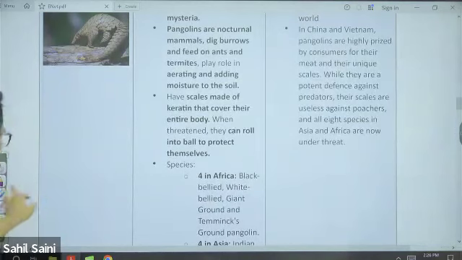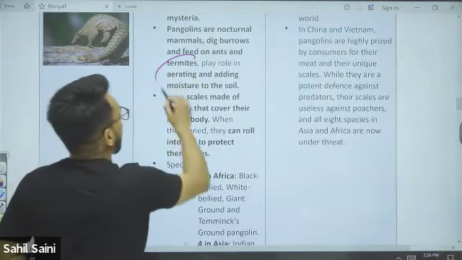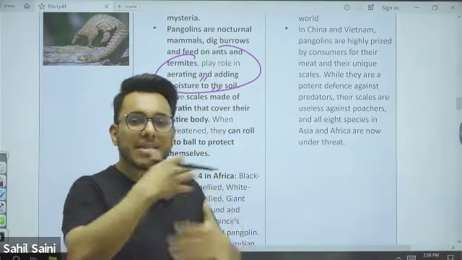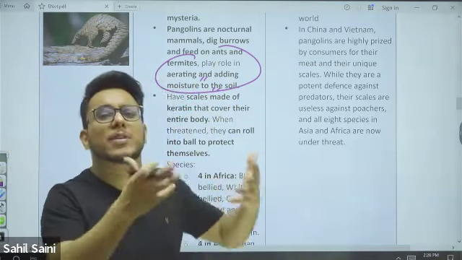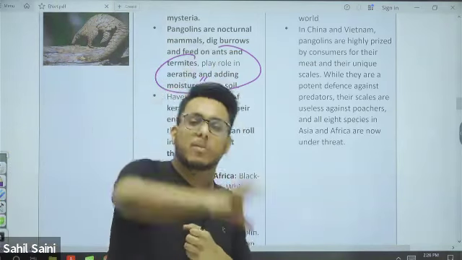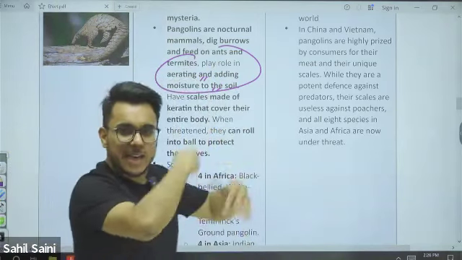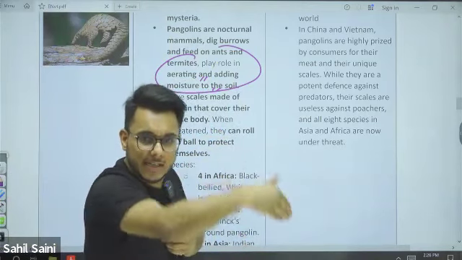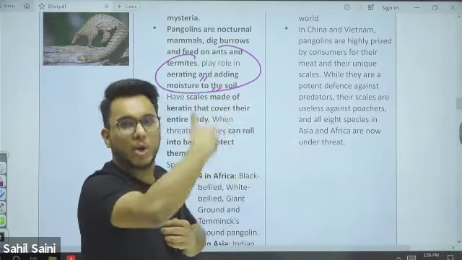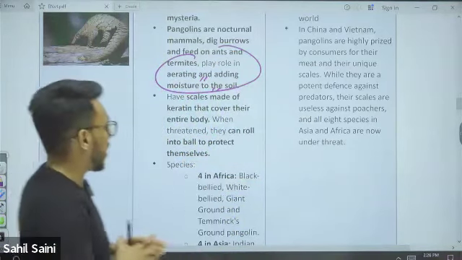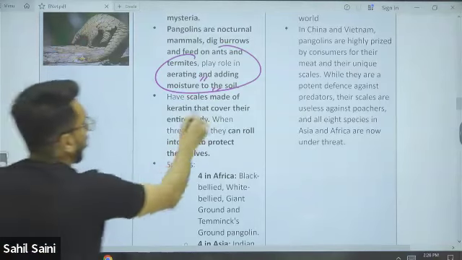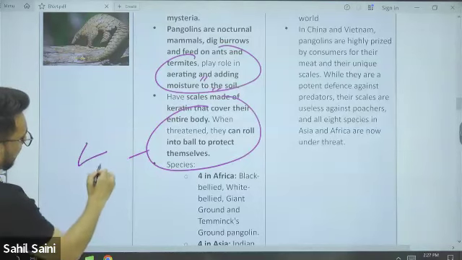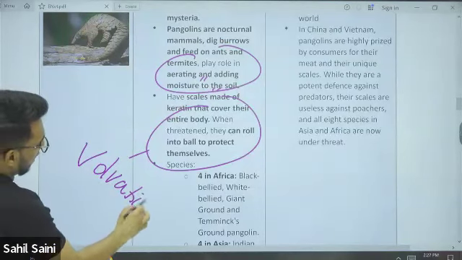Now, one thing is that they play a role in aerating and adding moisture to the soil. They don't bring water from outside. Simply as they are digging, they bring the moist soil that is underground to the top, and by that they add moisture to the soil. They can roll into a ball to protect themselves. This is called volvation.